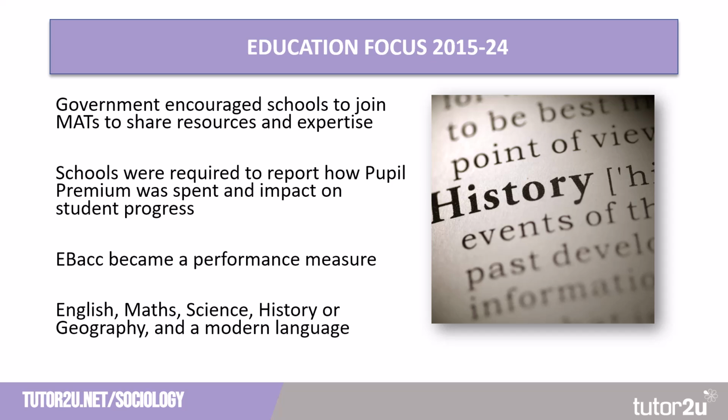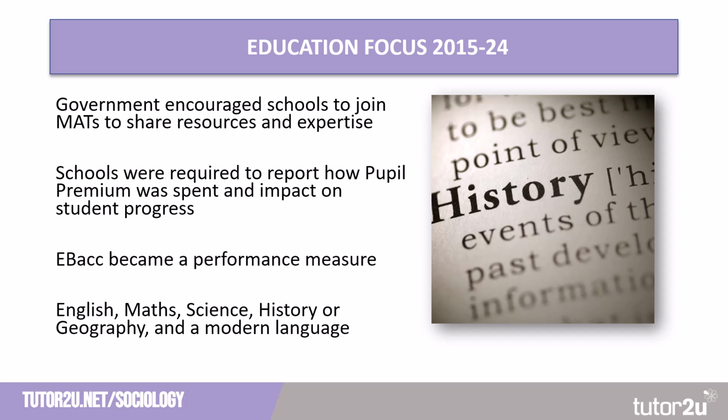Although introduced earlier, the pupil premium also received renewed emphasis under Conservative policies. Schools were given extra funding for students from disadvantaged backgrounds to close the attainment gap, and they were required to report how this funding was spent and its impact on students' progress. This was introduced through new measures such as Progress Aid and Attainment Aid.